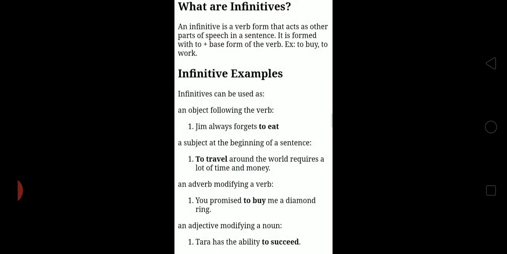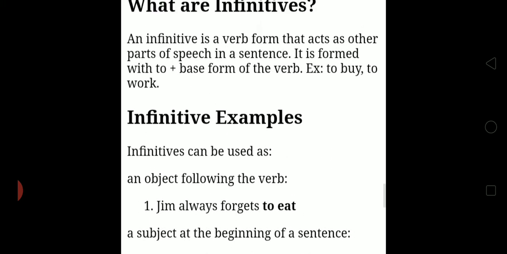So what are infinitives? An infinitive is a verb form that acts as other parts of speech in a sentence. It is formed with to plus the base form of the verb. For example, to buy, to work. Infinitives can be used as an object following the verb. Example, Jim always forgets to eat. So Jim always forgets what to eat. This is acting as an object following the verb forgets.